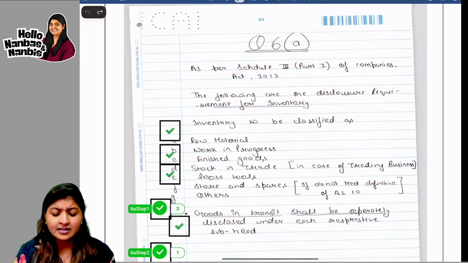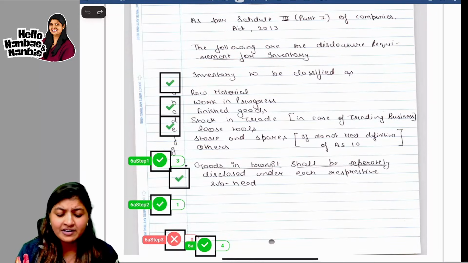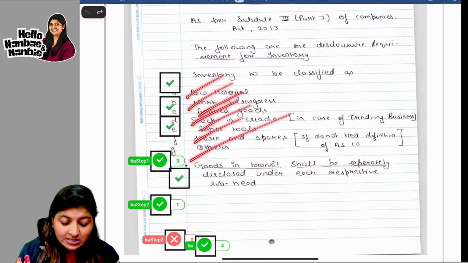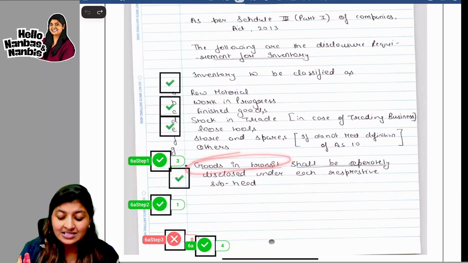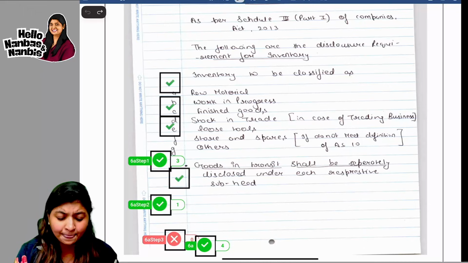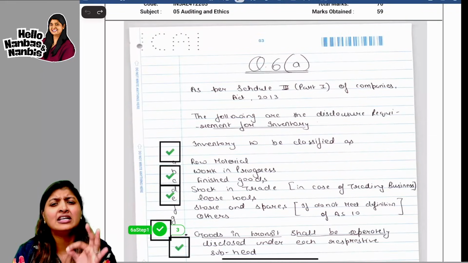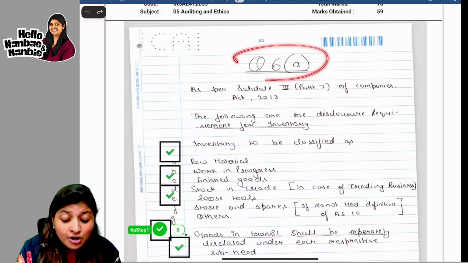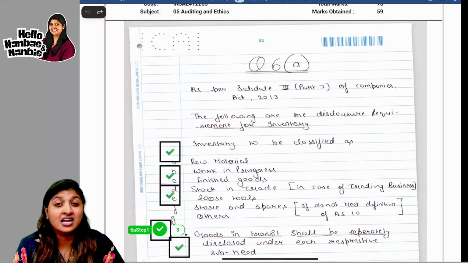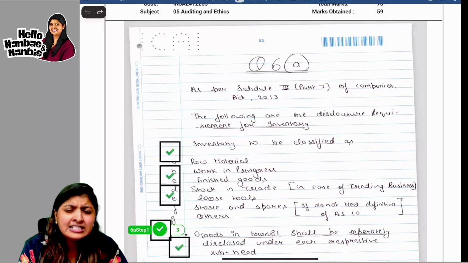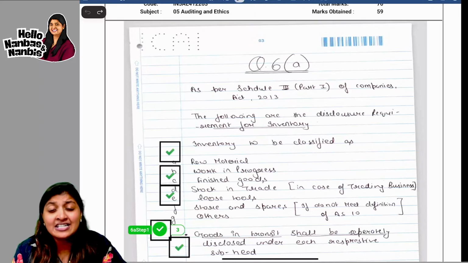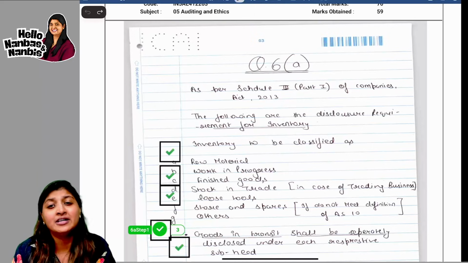Now, see how he has written. The following are the disclosure requirement for inventory. Inventory is to be classified as raw material, work in progress, finished goods, stock in trade, loose tools, stores, and others. If there is any goods in transit, it shall be separately disclosed under each respective subhead. Now, if you see here, exactly as it is in the concept book, he has reproduced. He's starting off with his most confident answer. Are you able to understand? Exactly, he is able to reproduce. Now, that is the first key takeaway. Start off with the most confident answer.